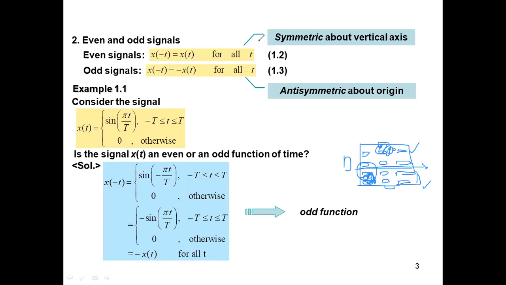Now, what does it mean in signals and systems? Let us see.